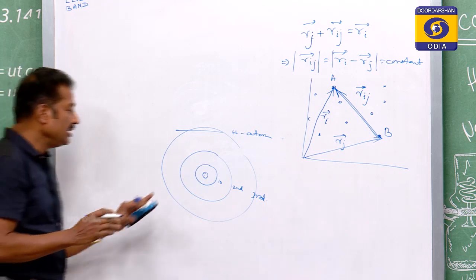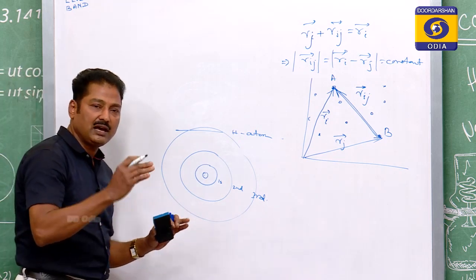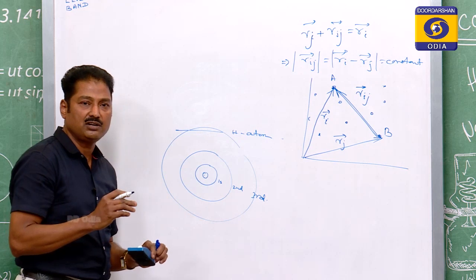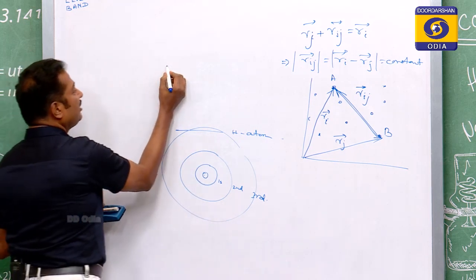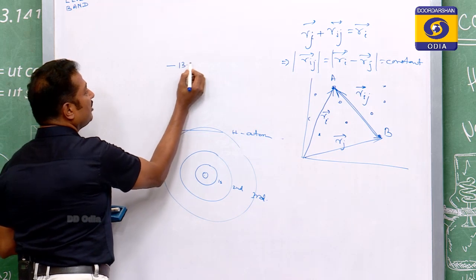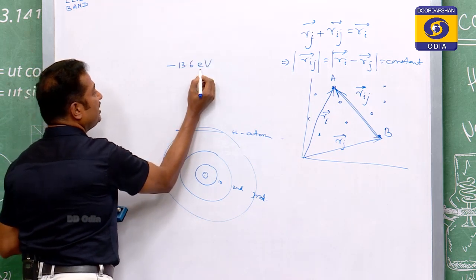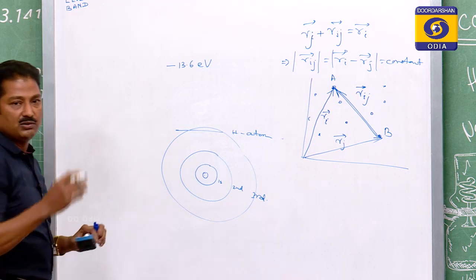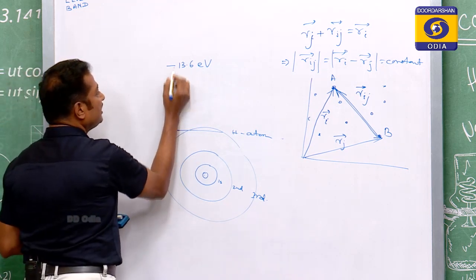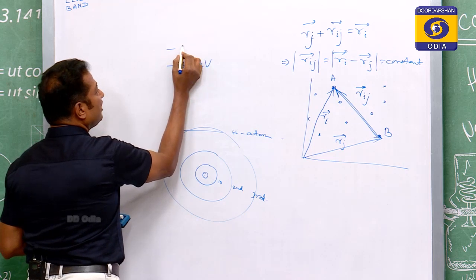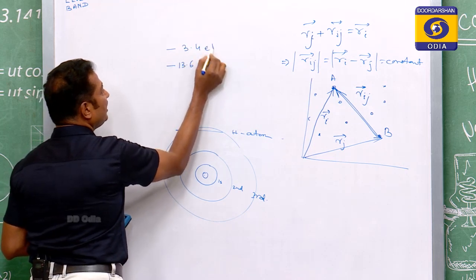So, similarly, if you consider higher and higher orbits of the hydrogen atom, then in the first orbit the energy of the electron will be minus 13.6 eV. What is eV? We will come very soon to what eV is. So, in the second orbit that will be minus 3.4 eV.